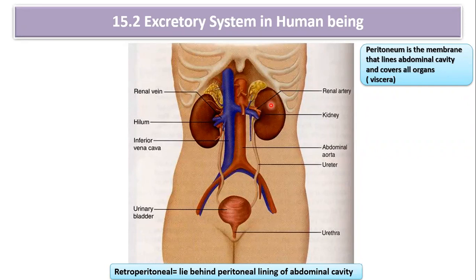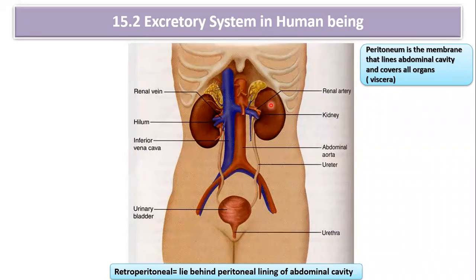The dimension of the kidney is 10 centimeter long, 5 centimeter broad and 3 centimeter thick.